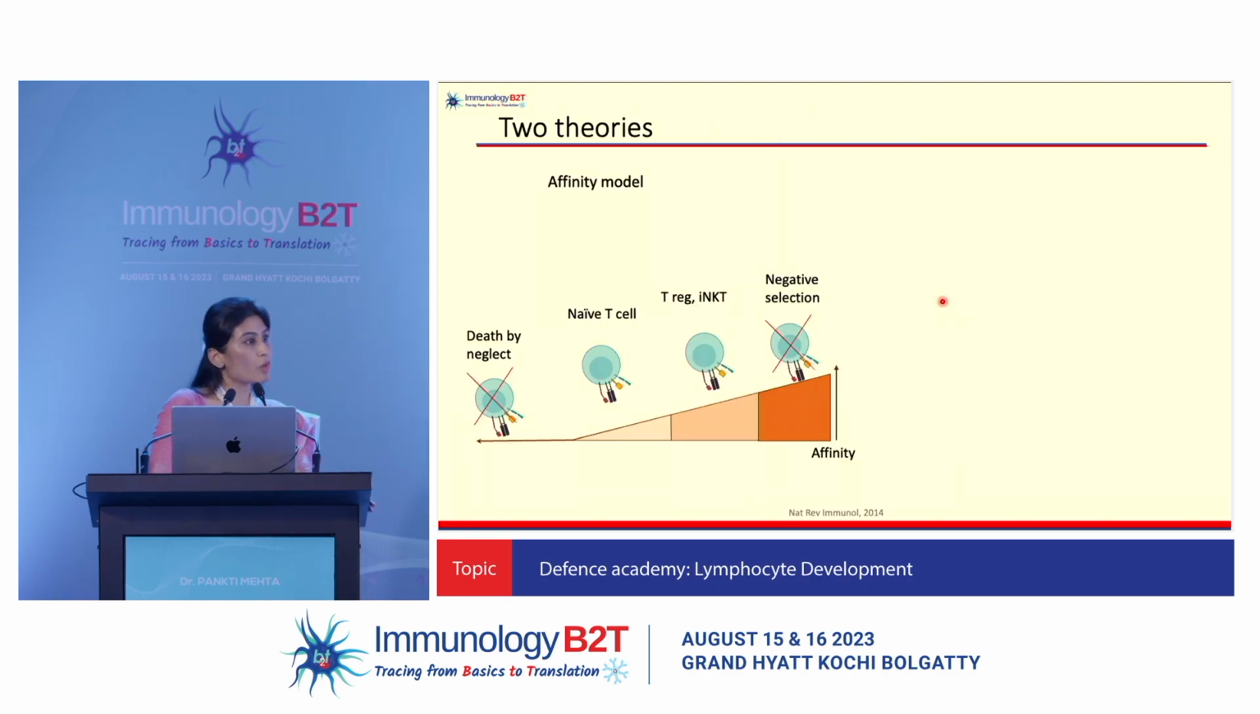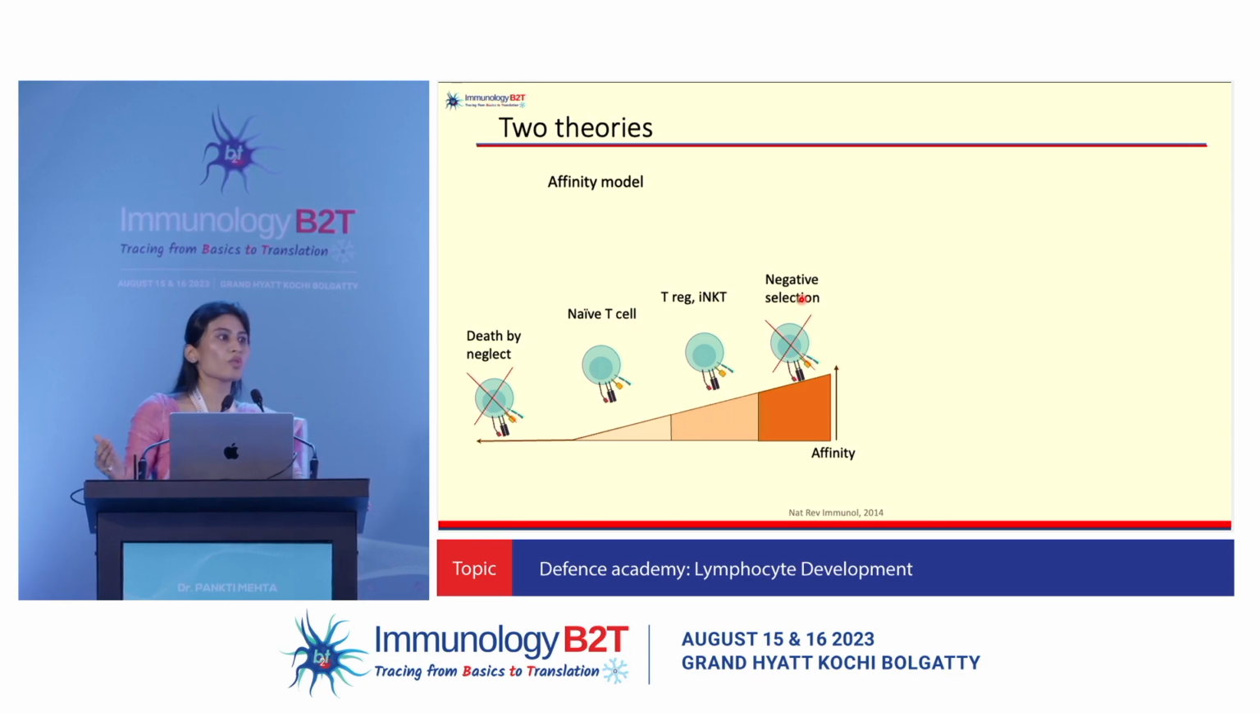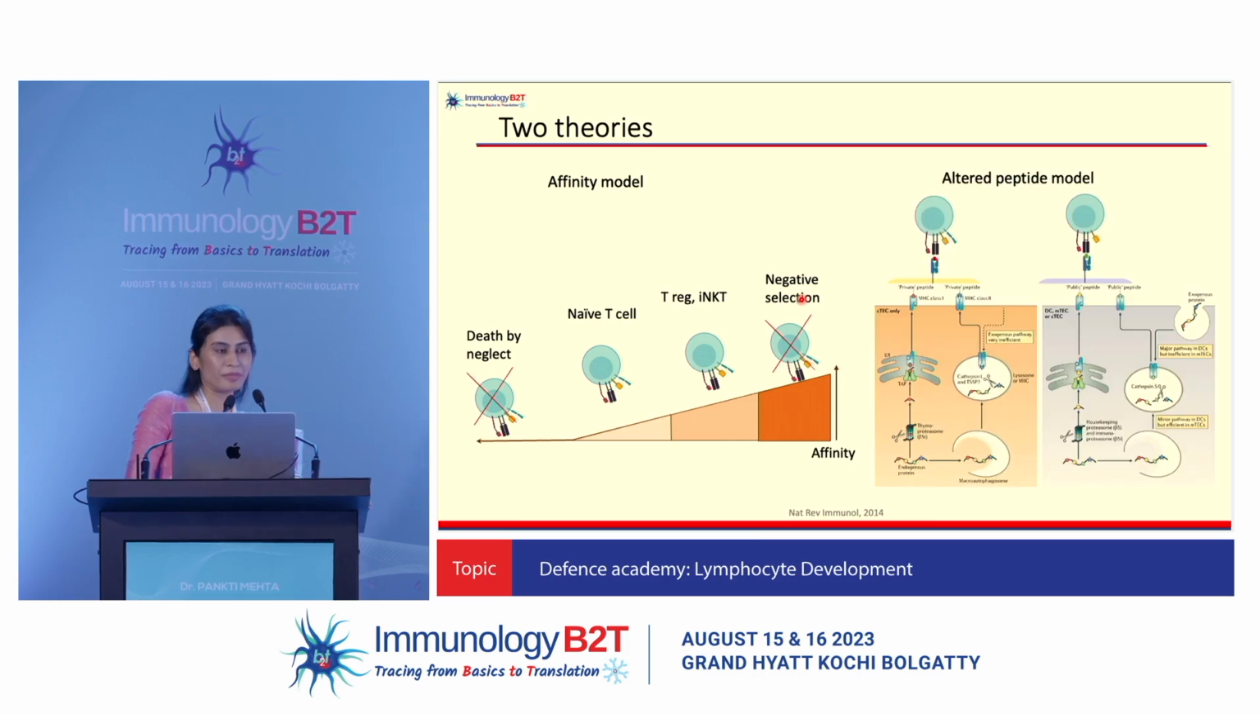So first is the affinity model. As the affinity of the interaction increases, we have differences in the maturation of T cells. Those double positive thymocytes that do not interact at all will die by neglect. Only the low affinity ones will be selected. If it's intermediate affinity, they will get converted to regulatory T cells. And if they have high affinity, they'll be negatively selected. So those double positive thymocytes that are interacting with low affinity to the cortical thymic epithelial cells are positively selected. And if by any chance they manage to have a high affinity in the medulla, it offers a second layer of protection against self-tolerance.